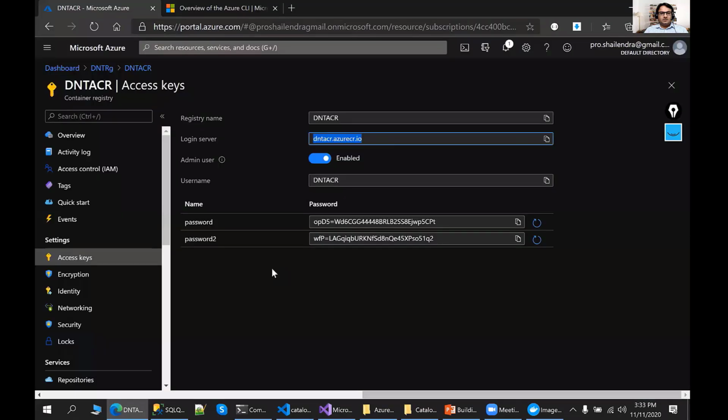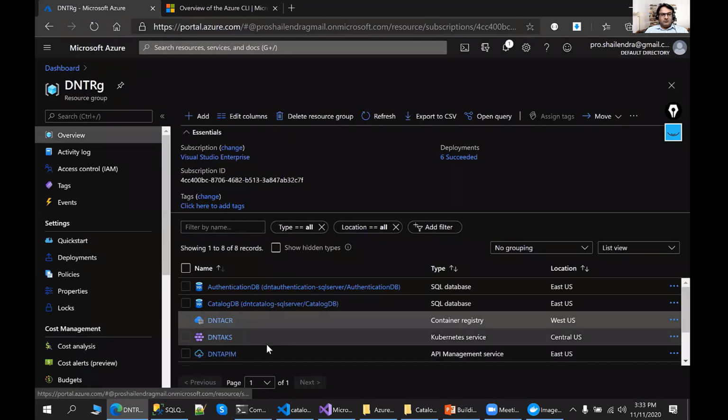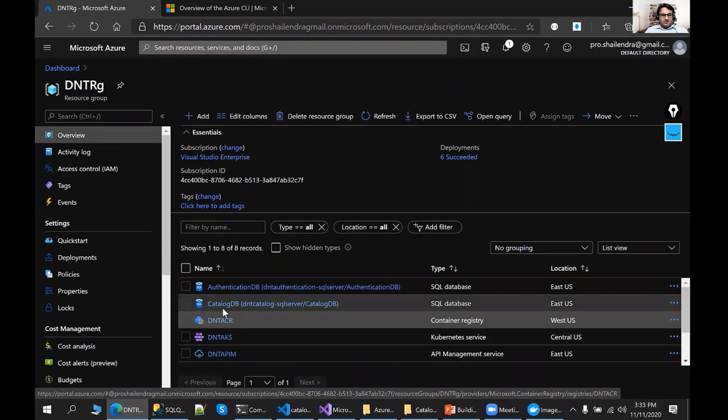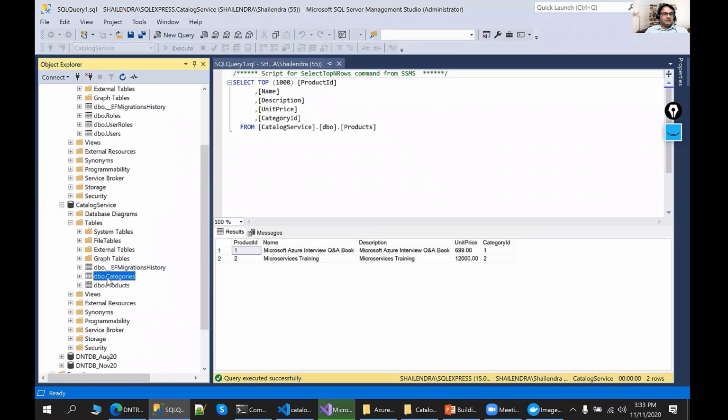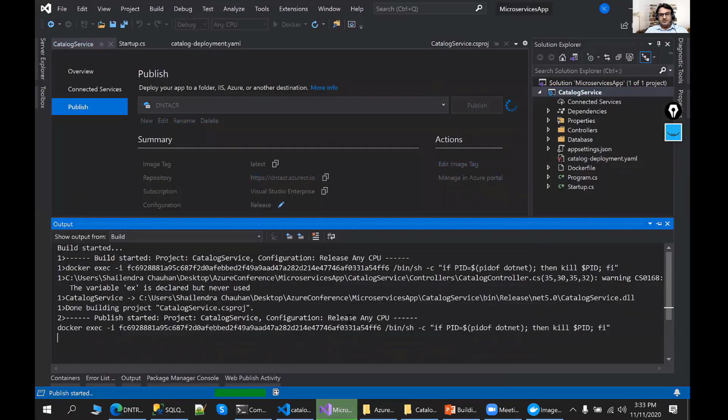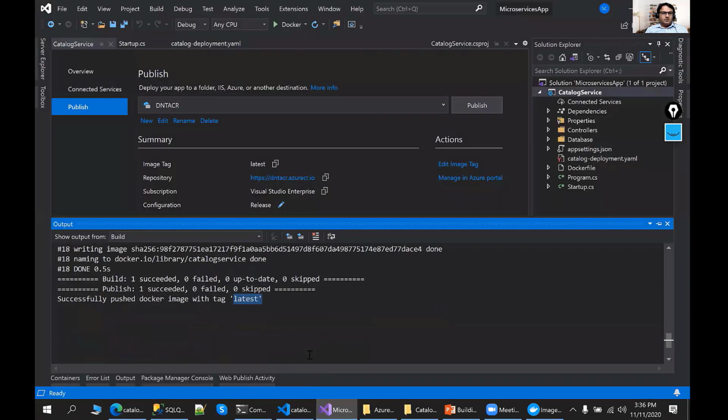And guys, what we have done, we already added the database along with the data also. So this is my catalog DB where I have the same data which I have on my local machine. I added the product table and the category table along with the same data. So don't wonder where the data is coming from, because I already prepared the things. Now you can see it has successfully pushed the Docker image with the latest tag to my ACR.